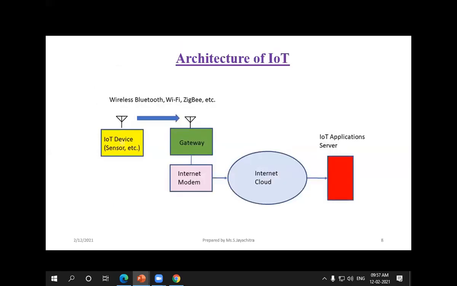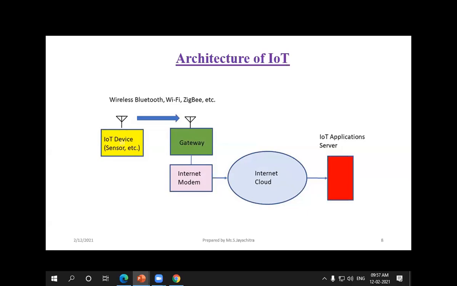And this is the architecture of IoT, how the IoT devices function. For example, the IoT devices sense the information and transmit it to the gateway. So what happens between the sensors and the gateway? This acts like a communication protocol. The sensed information is transferred to the gateway, and the gateway transmits all the information to the internet modem. What the gateway performs is the role of a communication protocol.